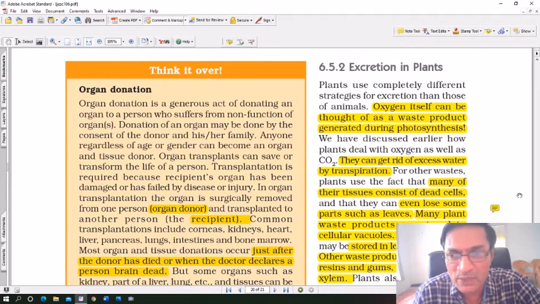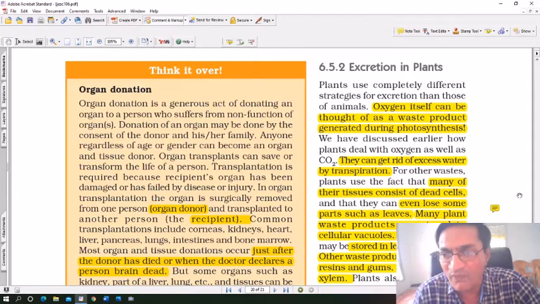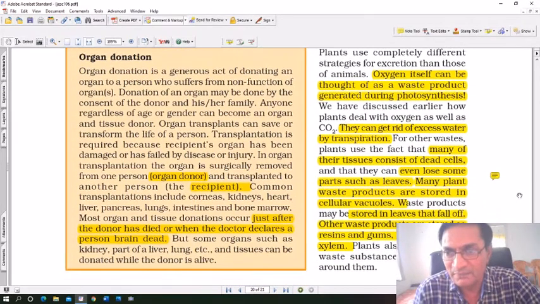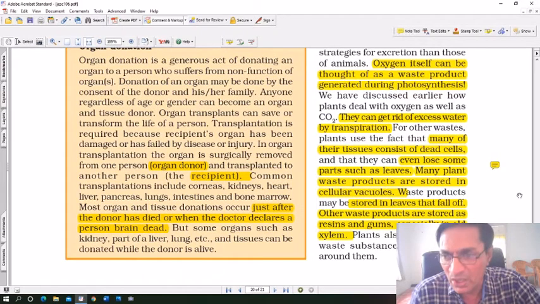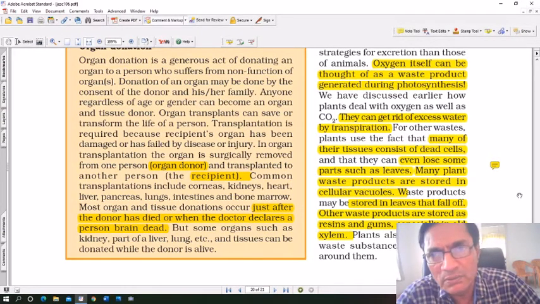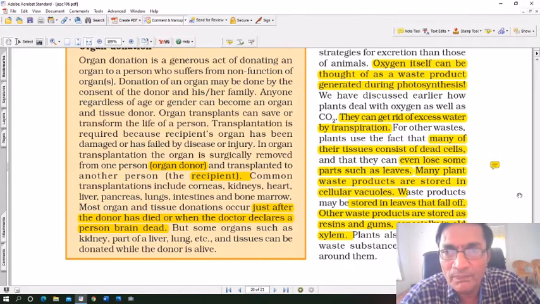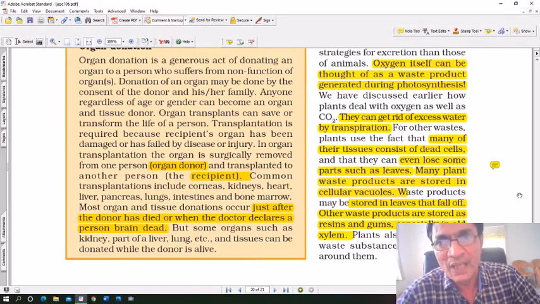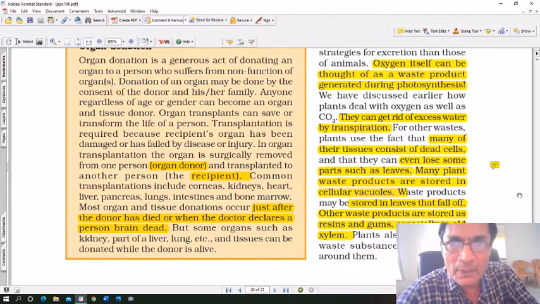For other waste products, plants use the fact that many of the tissues consist of dead cells, and that they can even lose some parts such as leaves. Now during the autumn season, that is just before the winter season, especially in cold countries, you must have noticed that some trees shed their leaves. That is also a process of excretion. And then when the spring season comes, they have new leaves.